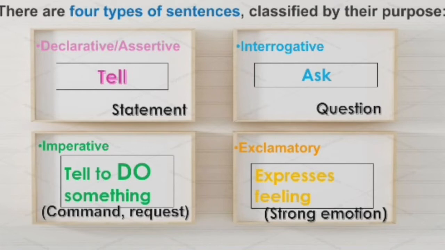The last type of sentence is exclamatory, which always conveys strong emotions or excitement like fear, anger, happiness, sadness, disgust, and many other feelings. So I hope till now we have cleared the purposes, for which purpose we have to use which type of sentence.